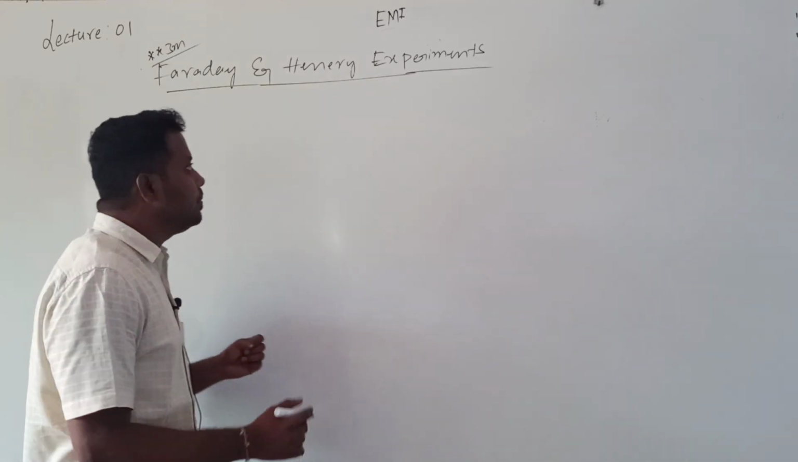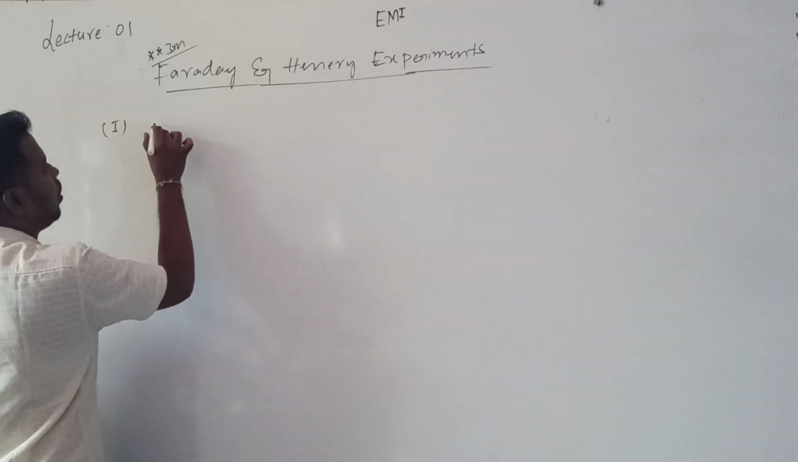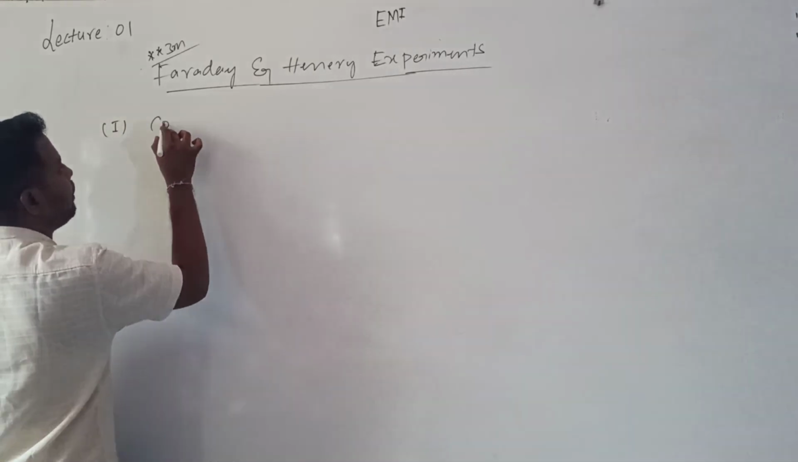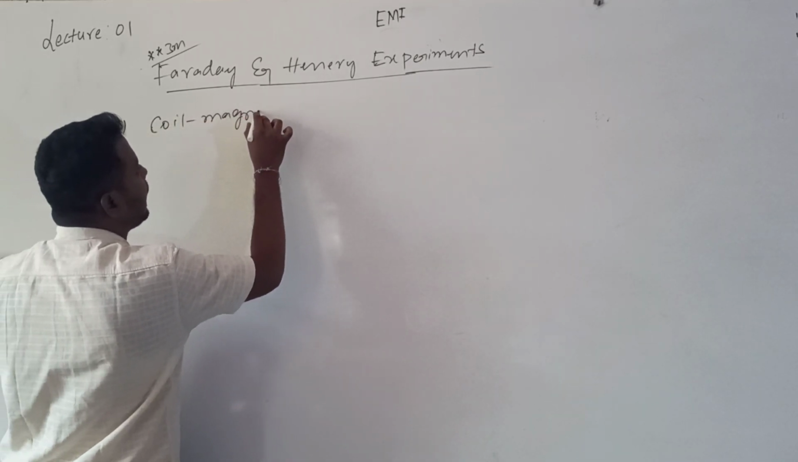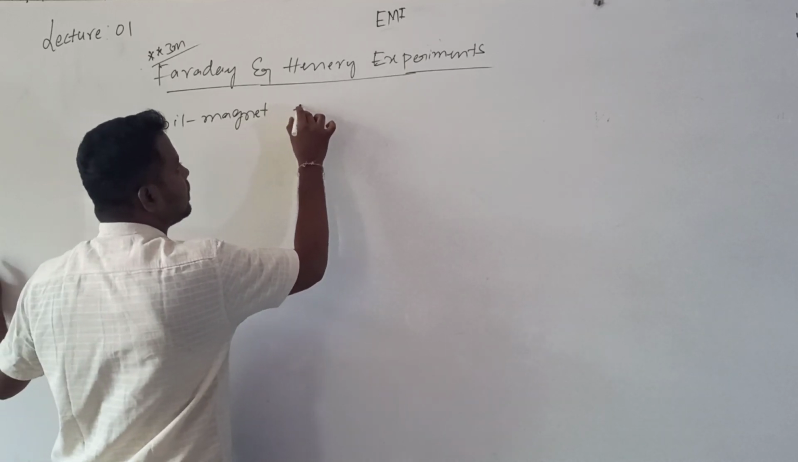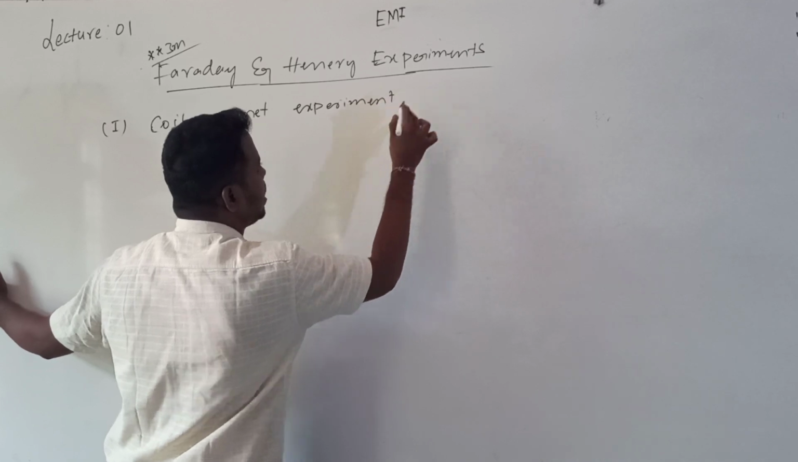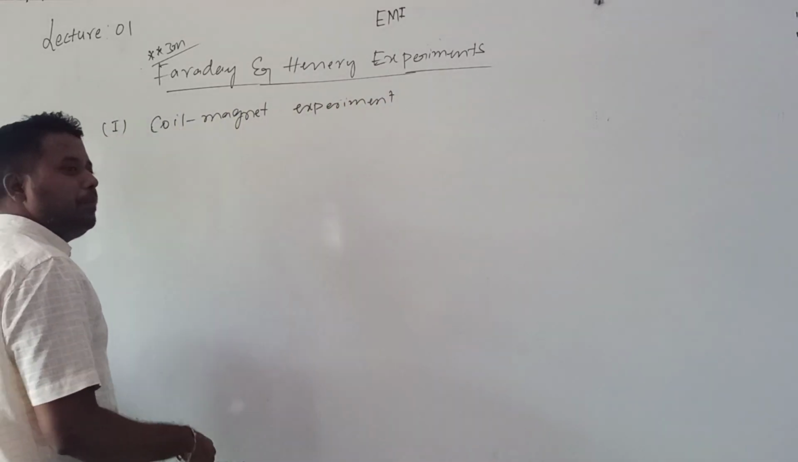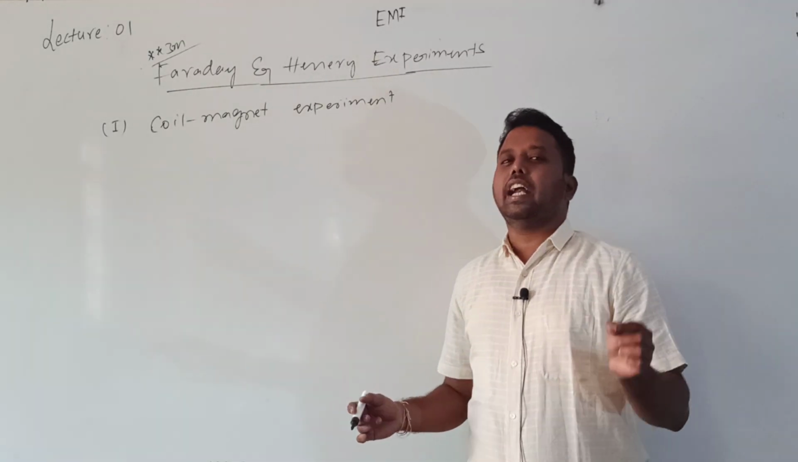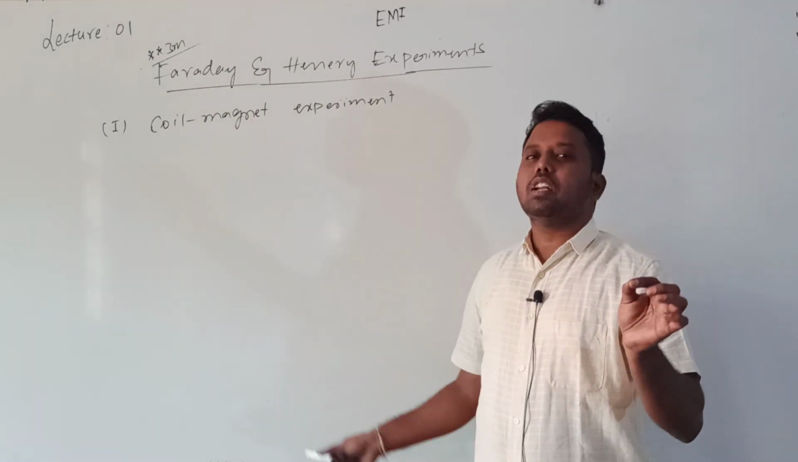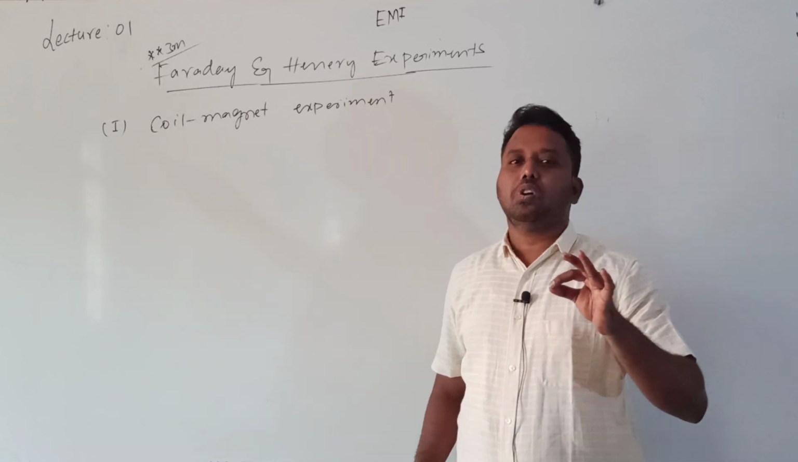The first experiment is called the coil and magnet experiment. But remember, this question is not a definition. First let me explain this experiment briefly. After that, for your note-writing purpose, I will go through the description of the experiment once again slowly. At that time, if you want, you can note it down.